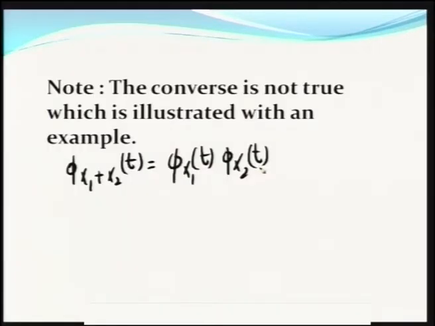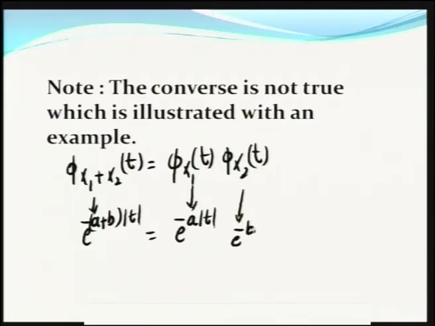The additive property requires that X1 and X2 are independent, but for this example they are not independent. I am going to discuss it. So, according to the findings in the previous slide, it is equal to e^(-(a+b)|t|), and this particular thing is e^(-a|t|), and this particular thing is e^(-b|t|). This is equal to e^(-(a+b)|t|). This is true. So, the additive property is proved, but what about independence?